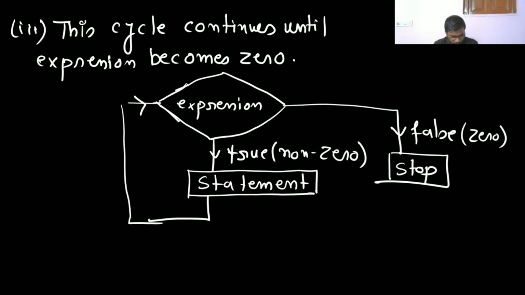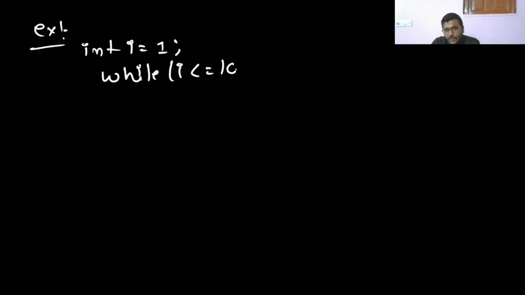So let me give one code for that. Example: I am taking int i = 1; while i is less than or equal to 10, printf percent d, you are going to print i.